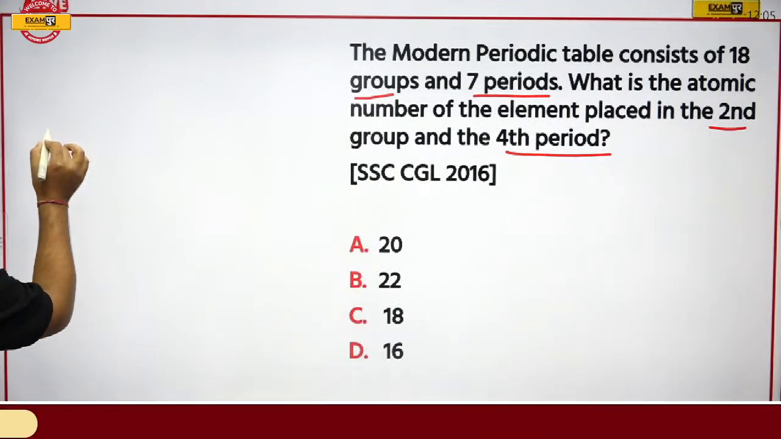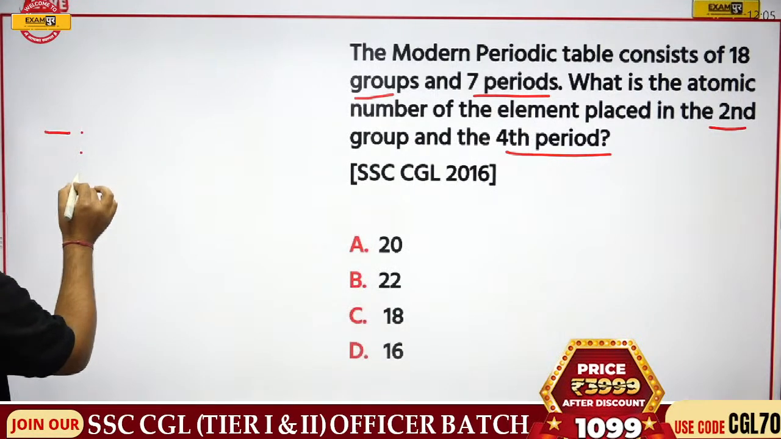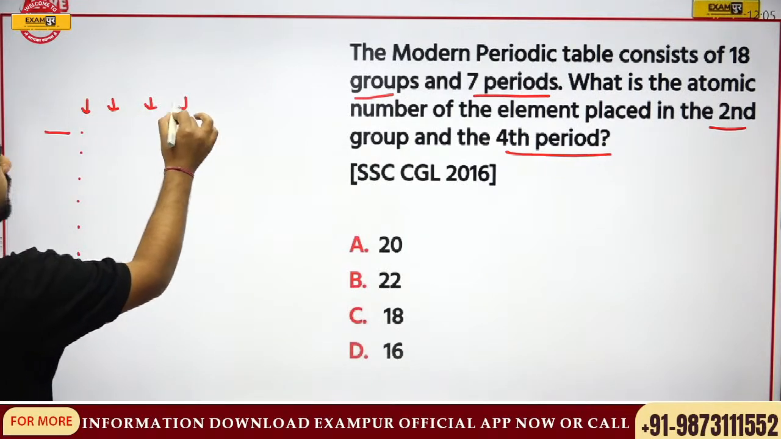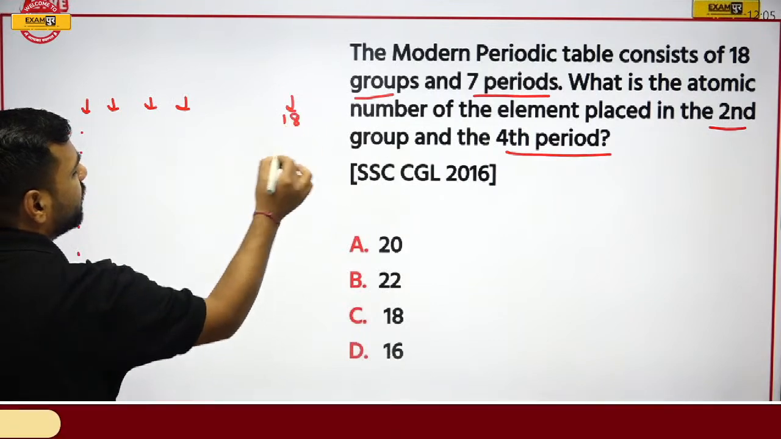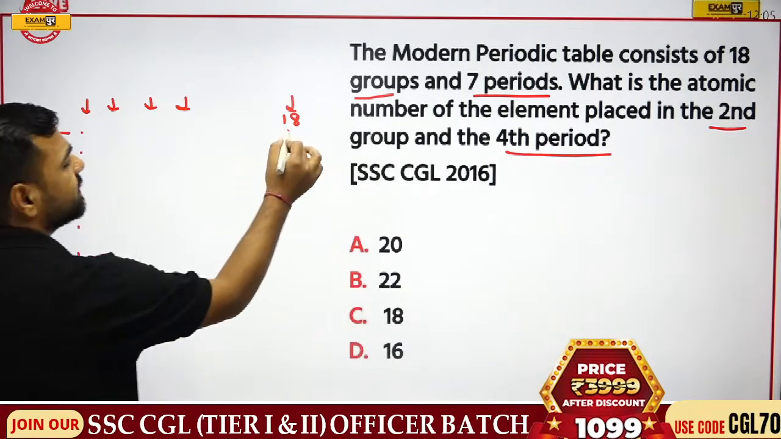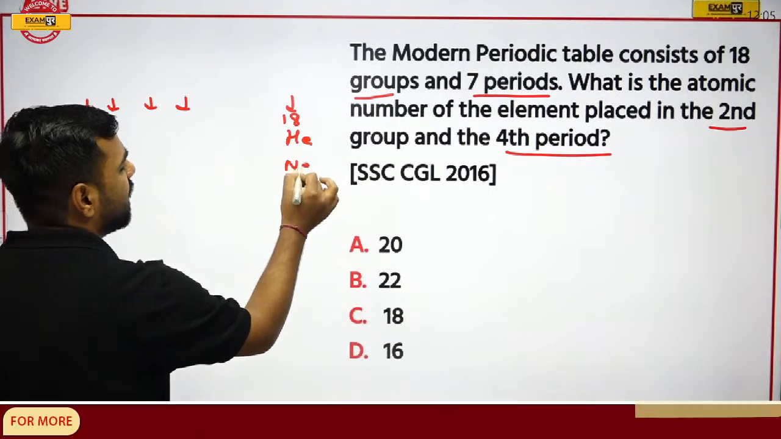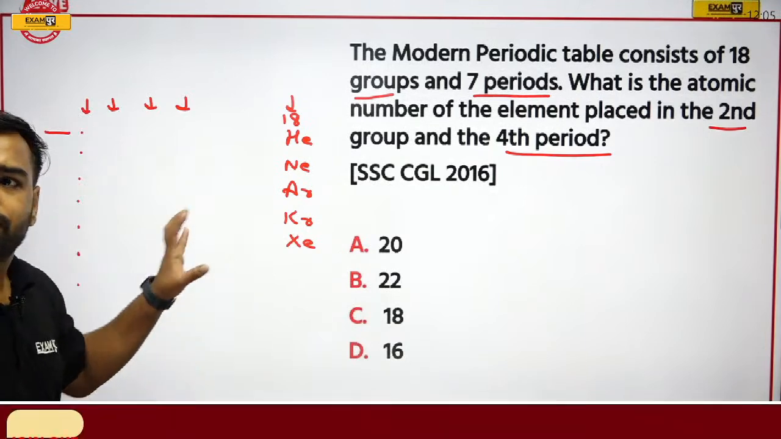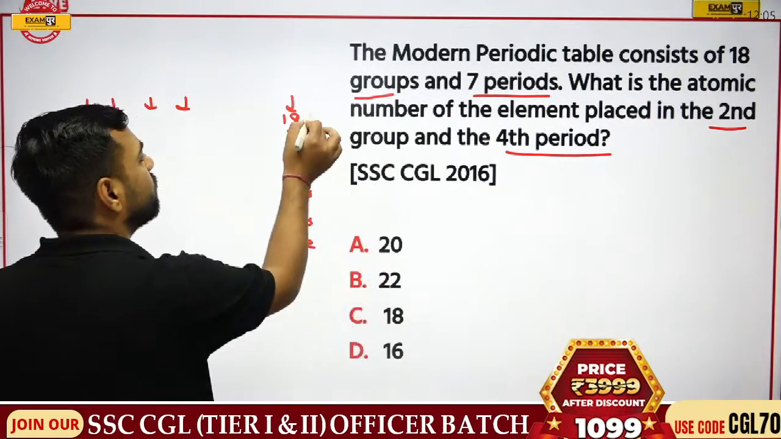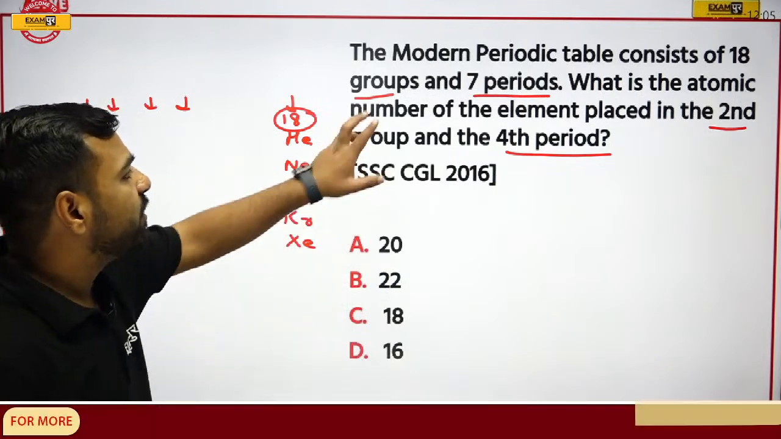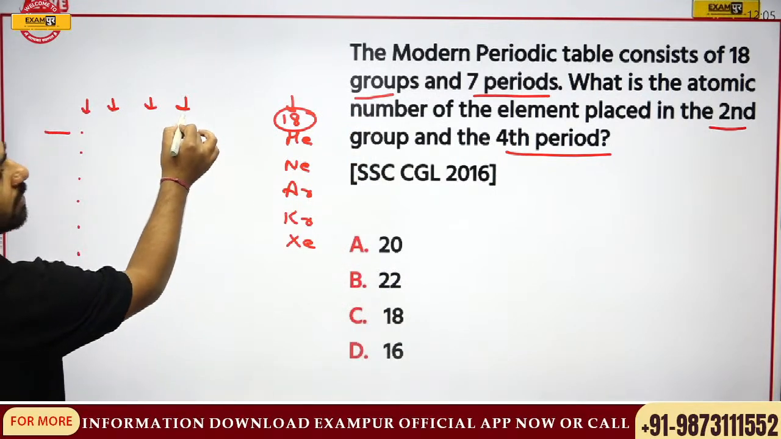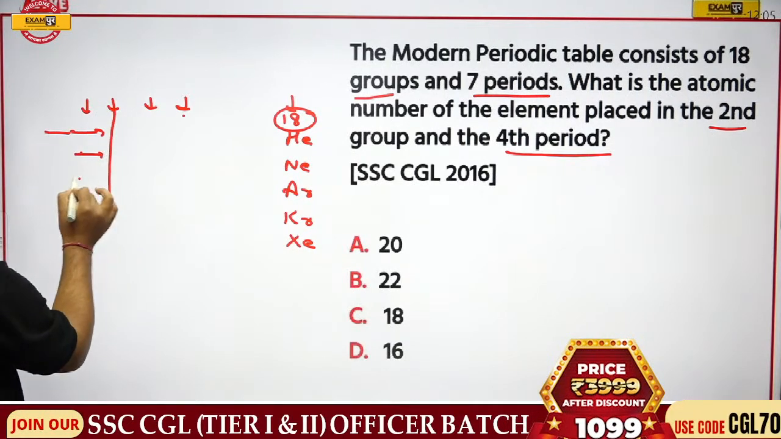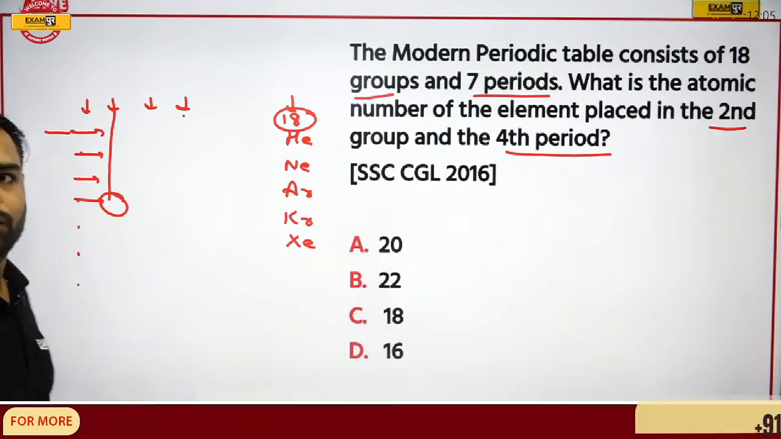So there were 7 periods, right? 1, 2, 3, 4, 5, 6, 7. And there were 18 groups, right? Till 18. If I talk about 18, here we have noble gases, that is helium, neon, argon, krypton, xenon, radon. So this is group number 18 where we have noble gases. But we are asked about the second group and fourth period. That is, we are leaving these 4 behind. So which is this particular element?